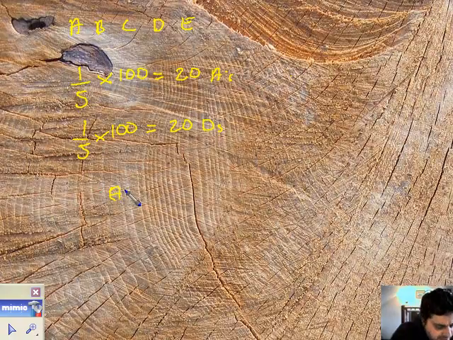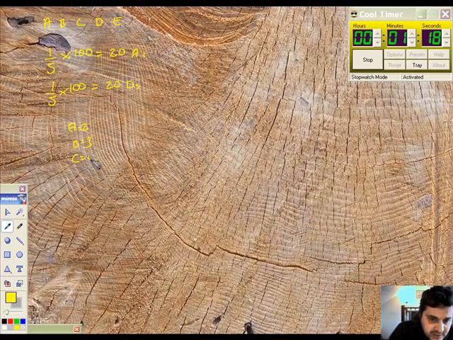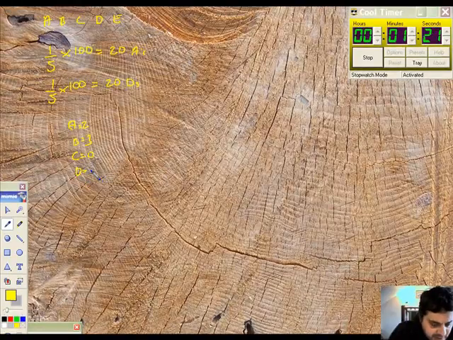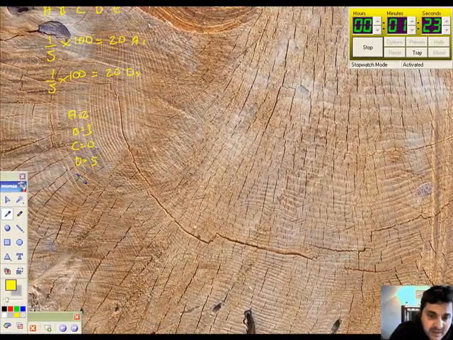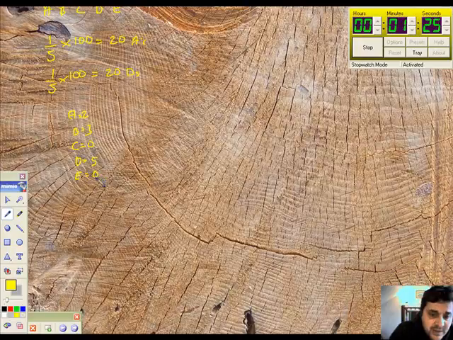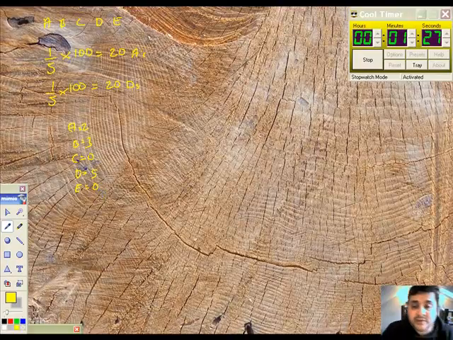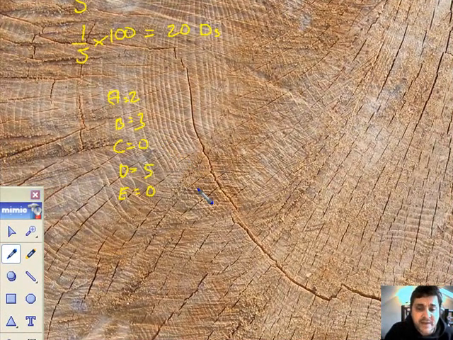So for A she got 2. For B she got 3. For C she got nothing. For D she got 5. And for E she got nothing. It doesn't say so in the question, but she can't have got any E's. None were listed there. Now remember, you'd expect 2 from each since it's a fair spinner.